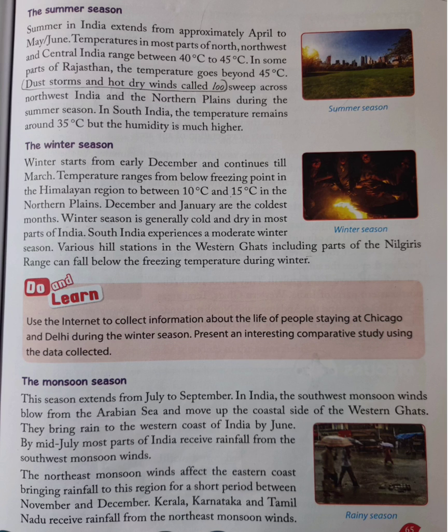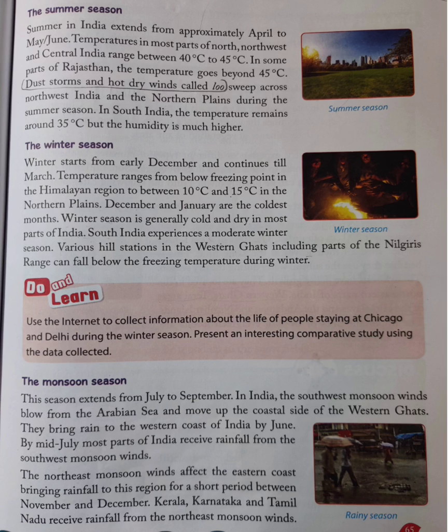Now let's move on to the monsoon season. This season extends from July to September. In India, the southwest monsoon winds blow from the Arabian Sea and move up the coastal side of the Western Ghats. They bring rain to the western coast of India by June. By mid-July, most parts of India receive rainfall from the southwest monsoon winds.